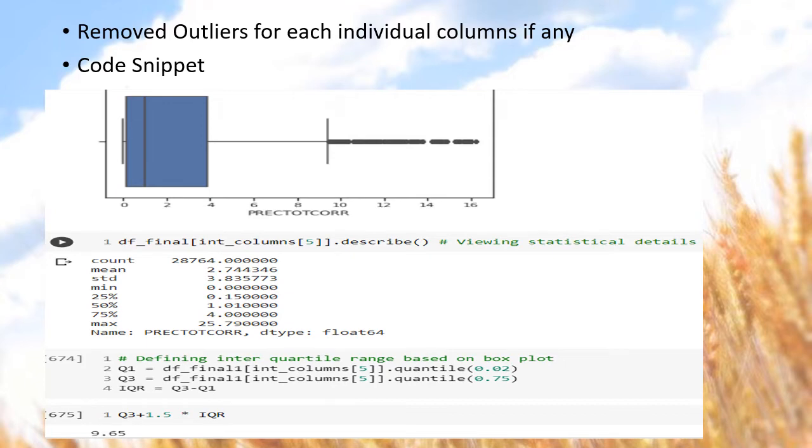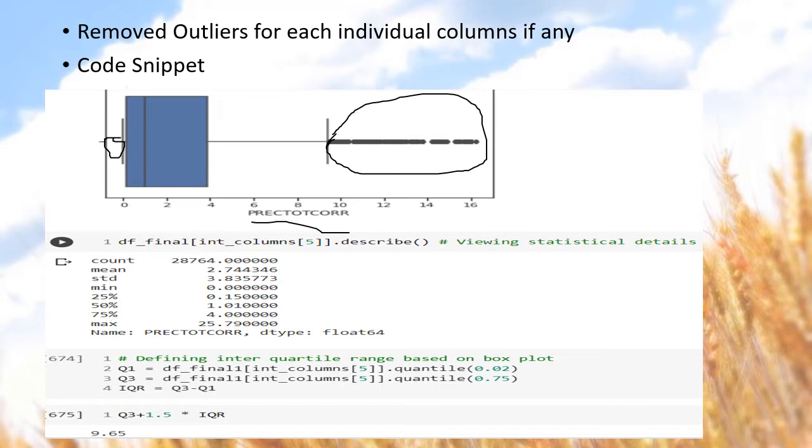For example, in the code snippet below, you can see that there are some outliers in this precipitation column. So I defined my own interquartile range and deleted the values which are greater than the upper limit, where there are outliers, and didn't touch the lower limit.